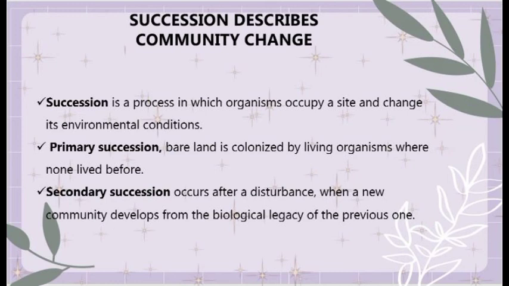So when they die, they lay down organic material that improves the soil fertility and shelters other seedlings. So soon long-lived and deep-rooted perennial grasses, herbs, shrubs, and trees take hold, building up the soil's organic matter and increasing its ability to store moisture. So that is for the primary and secondary succession.